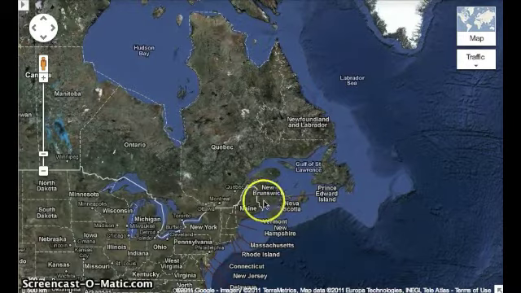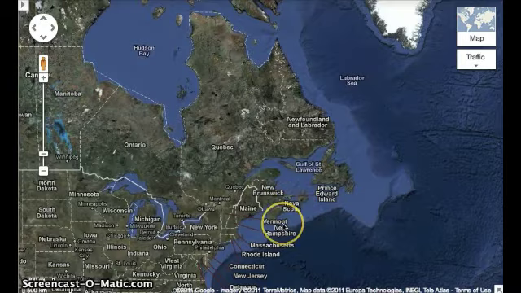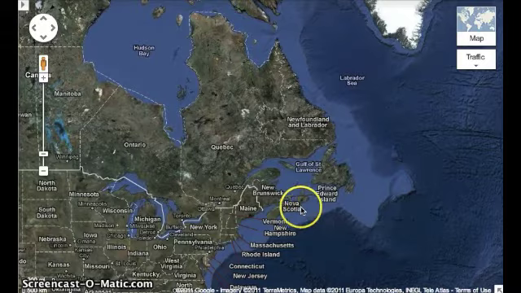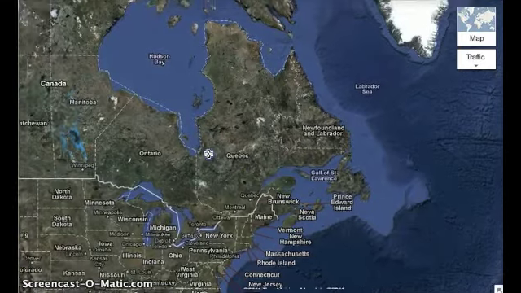New Brunswick is another one of the provinces, and the capital of New Brunswick is Fredericton. Nova Scotia, which is right off of Prince Edward Island and New Brunswick, is located right here, and the capital of Nova Scotia is Halifax. If we look at a bigger province, we can see Quebec. The capital of Quebec is Quebec City, an easy one to remember.